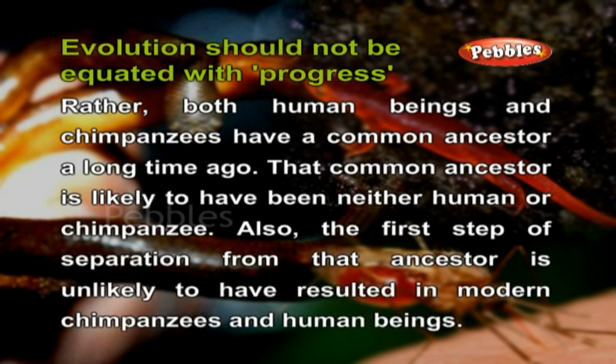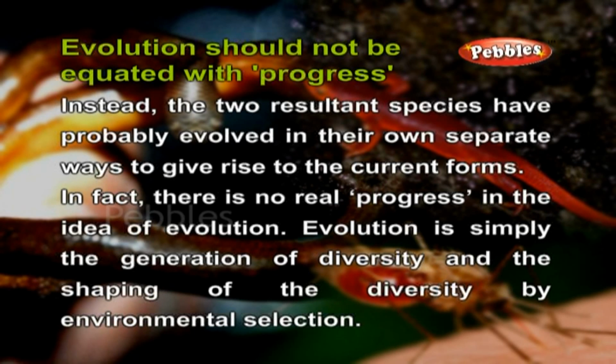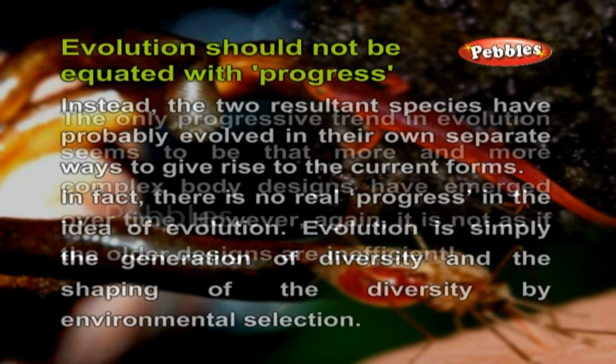That common ancestor is likely to have been neither human nor a chimpanzee. Also, the first step of separation from that ancestor is unlikely to have resulted in modern chimpanzees and human beings. Instead, the two resultant species have probably evolved in their own separate ways to give rise to the current forms. In fact, there is no real progress in the idea of evolution. Evolution is simply the generation of diversity and the shaping of the diversity by environmental selection.